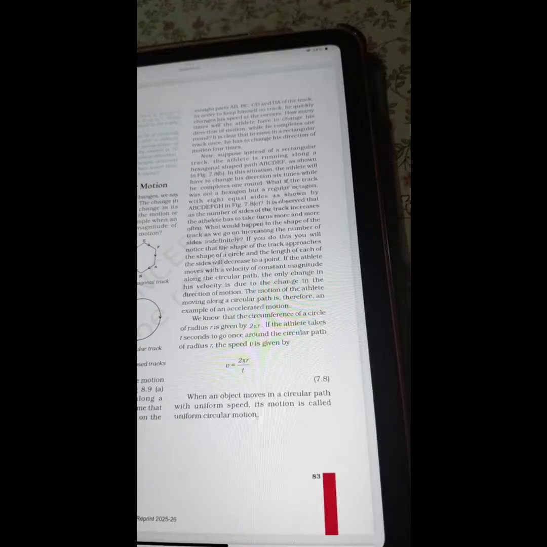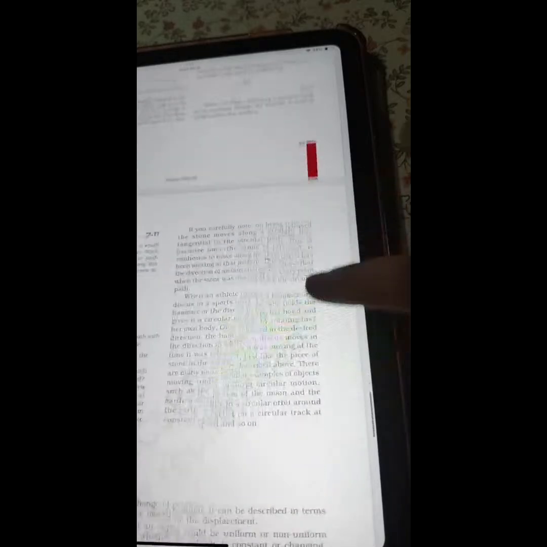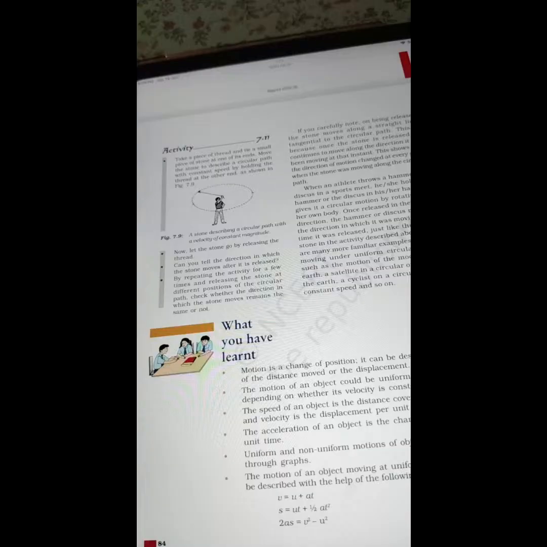We know that the circumference of a circle of radius r is given by 2 pi r. If the athlete takes t seconds to go once along the circular path of radius r, the speed v is given by v is equal to 2 pi r by t. When an object moves in a circular path with uniform speed, its motion is called uniform circular motion. So let's come to page number 84 of the motion chapter.